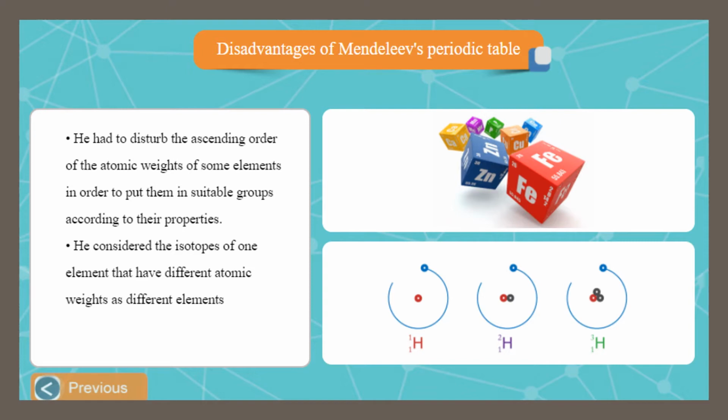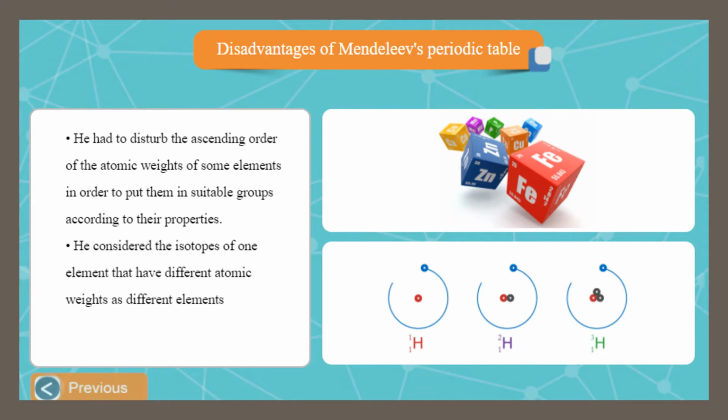Also, he had to deal with isotopes, and he considered the isotopes of the same element that have different atomic weights as different elements. What is meant by isotopes? Isotopes are atoms of the same element that have the same atomic number, the same number of protons inside the nucleus, but differ in the atomic weight because they differ in the number of neutrons.